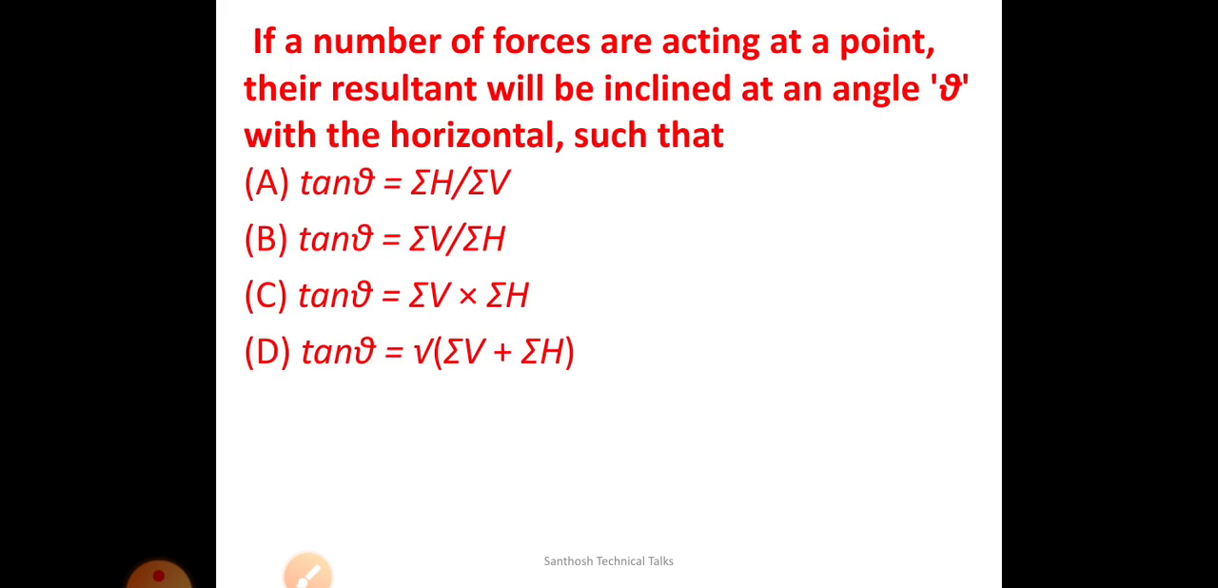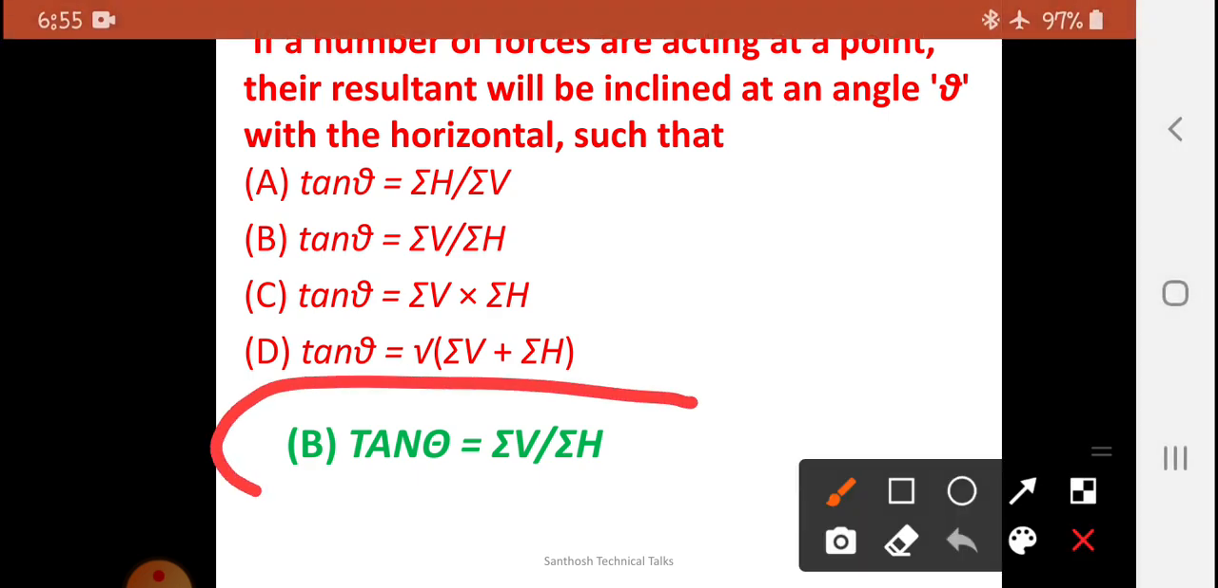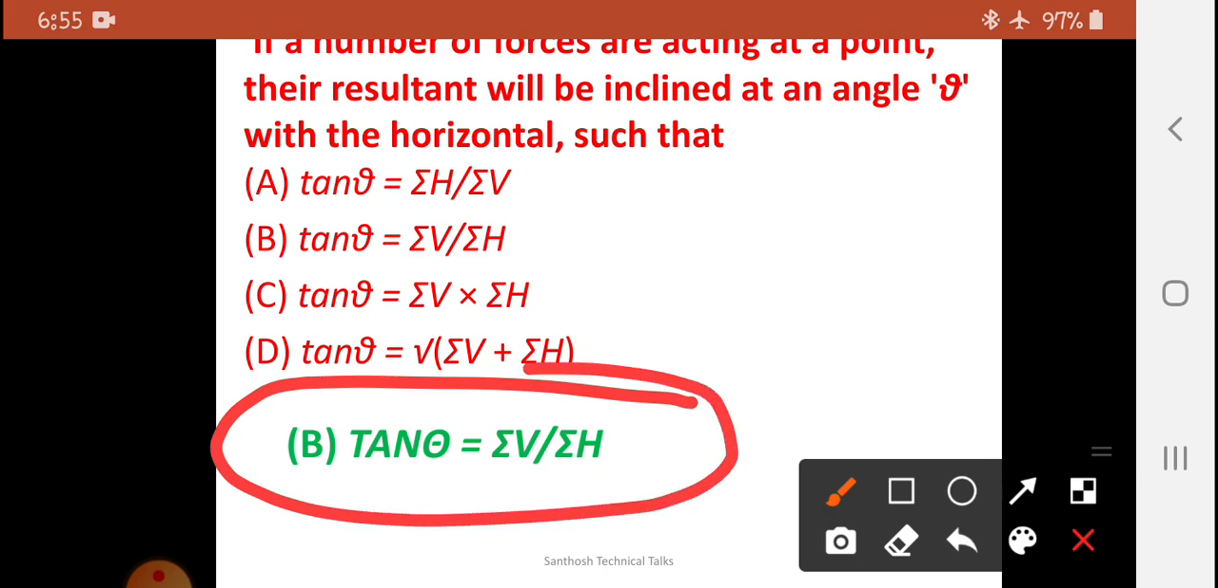Next is a very interesting and superb question. If a number of forces are acting at a point, their resultant will be inclined at an angle theta with the horizontal such that tan theta is equal to the sum of vertical forces divided by the sum of horizontal forces. So this is the resultant angle made by the number of forces acting in the horizontal as well as the vertical direction.